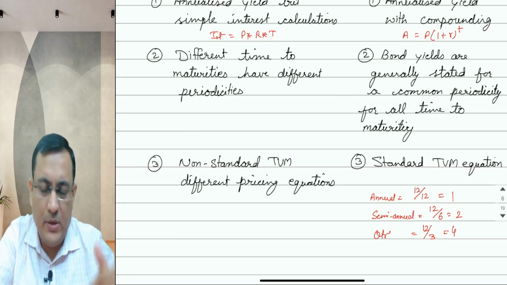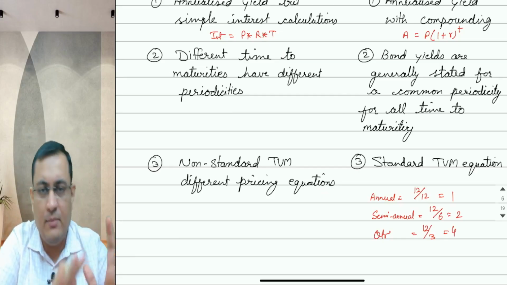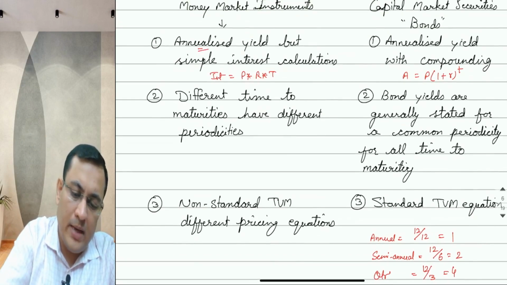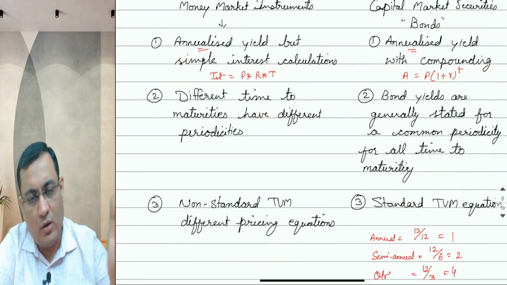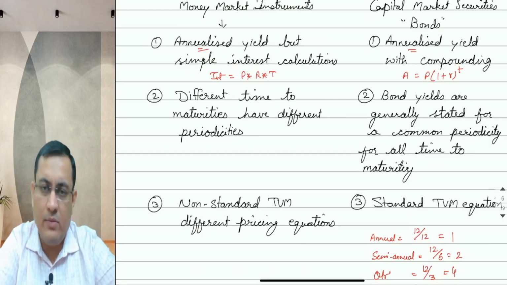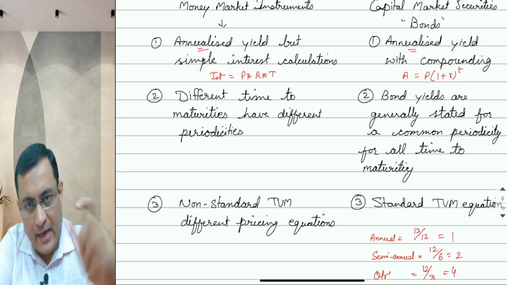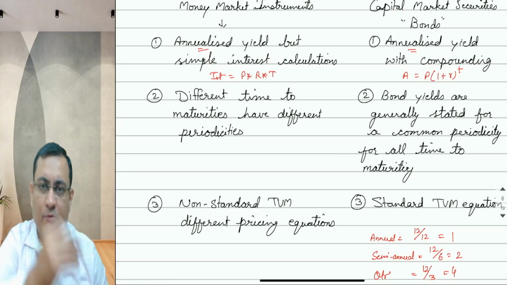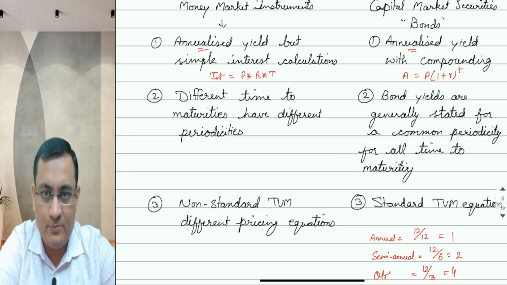And this periodicity is used for annualizing the yield. Of course, in case of money market instruments also, we will be annualizing the yield. In both cases, yield will be annualized, whether the payment is on a quarterly, semi-annual, monthly or yearly basis. Yield will always be quoted as an annual yield. But in the calculation of yield, in money market instruments they will use the simple interest concept, whereas in case of bonds they will use the compounding effect, that is the compound interest concept.